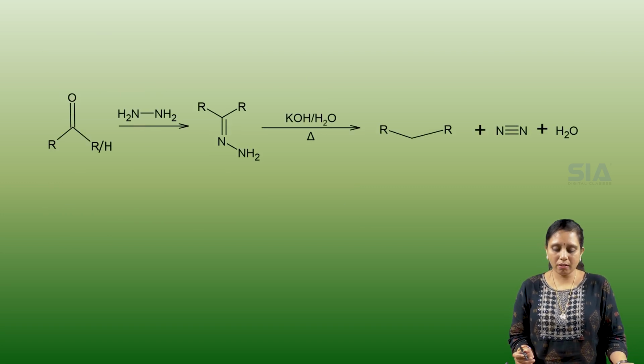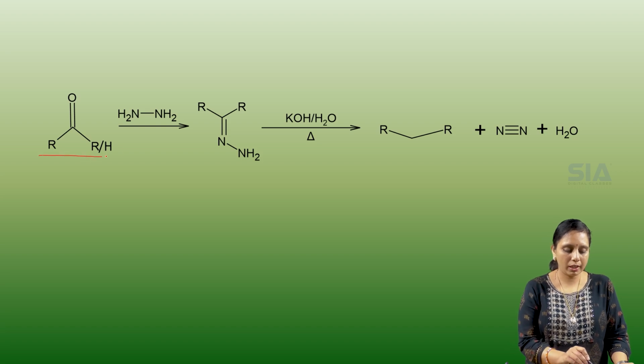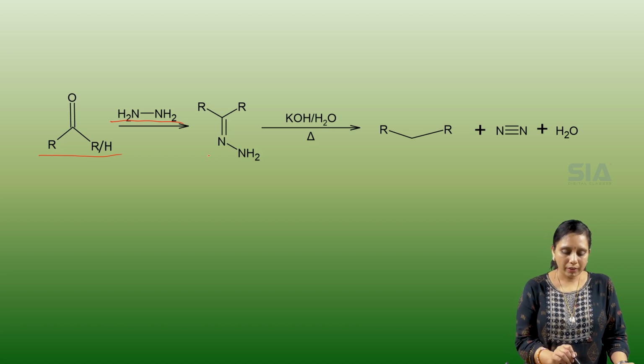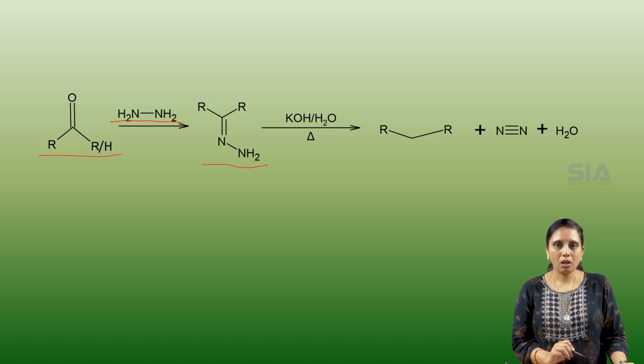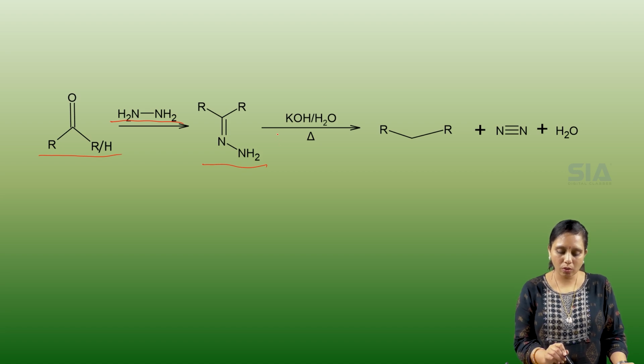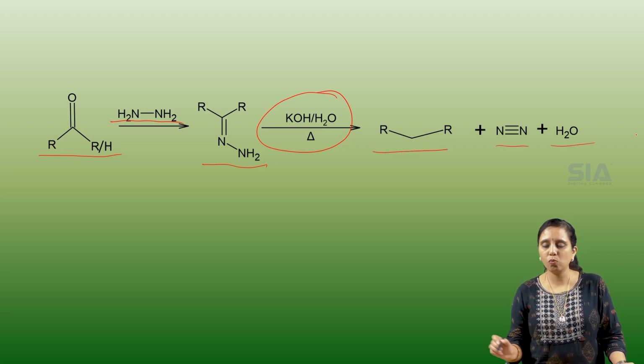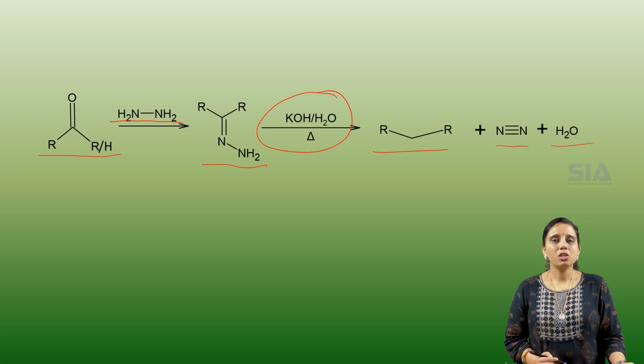Now, this is a general reaction of Wolff-Kishner reduction. So, aldehydes or ketones react with hydrazine first. Hydrazine is NH2NH2. Then we get a hydrazone. The hydrazone is first formed. This then reacts in the presence of an alkali, and on heating we get an alkane, nitrogen and water. Now, this is the general reaction of Wolff-Kishner reduction.